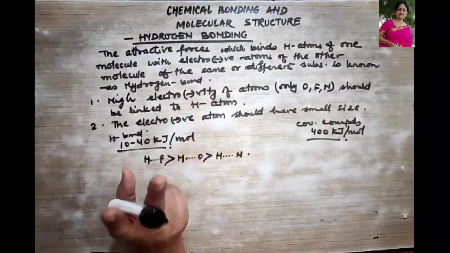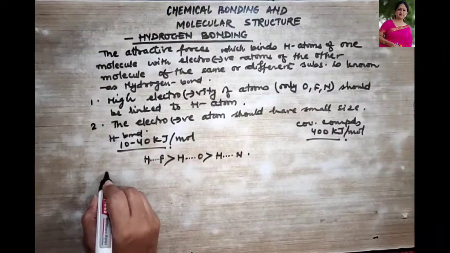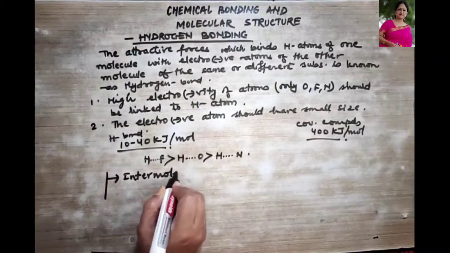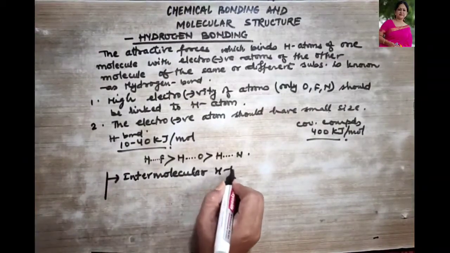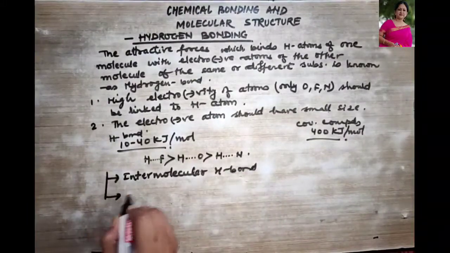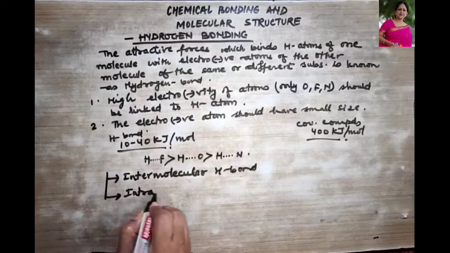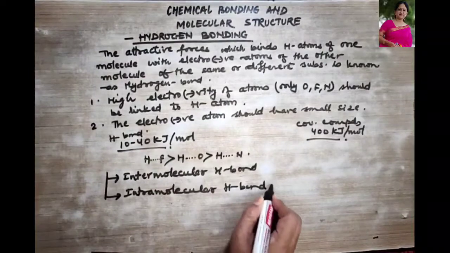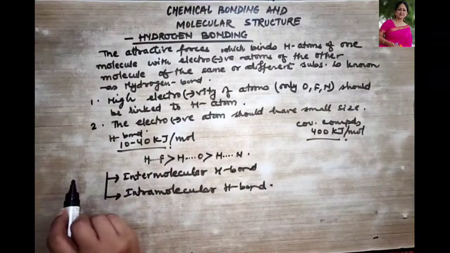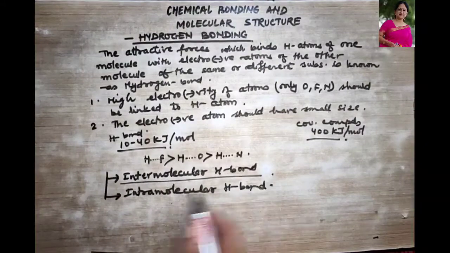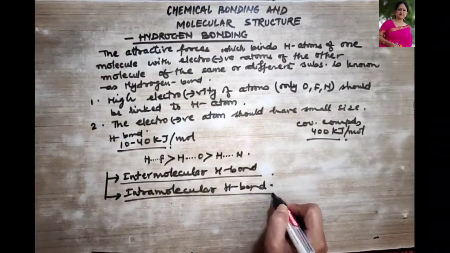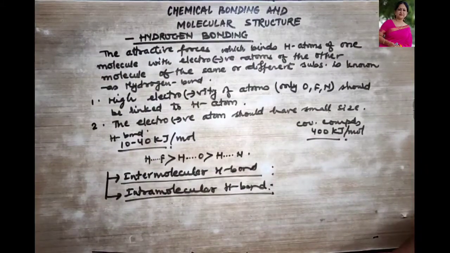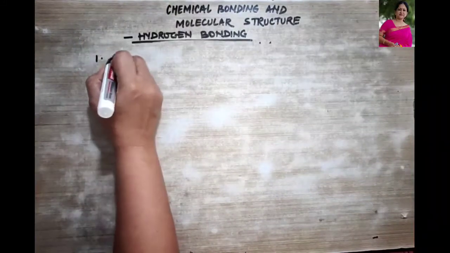Now there are two types of hydrogen bonds. What are those two types of hydrogen bond? First is the intermolecular hydrogen bond and the second one is intramolecular hydrogen bond. Fine. So there are two types of bonds. So let us study these two different types of hydrogen bonds. Let us first begin with the